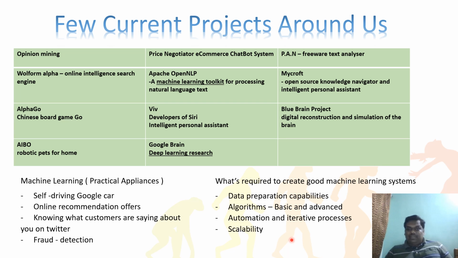Okay, coming to automation and iterative processes. Everything should be automatic. It should not be manually maintained. I mean, the maintenance: on a daily basis, I need to maintain the machine. Oh, this machine is doing something wrong. This analysis is something wrong. So we need to put in more testing. This time should not be needed. It's automation, and it should go in an iterative way. So that quality is very important when you develop machine learning systems.